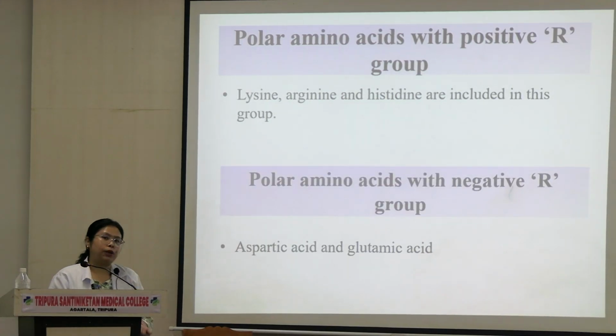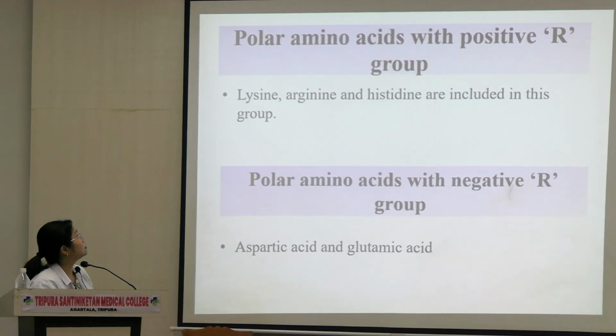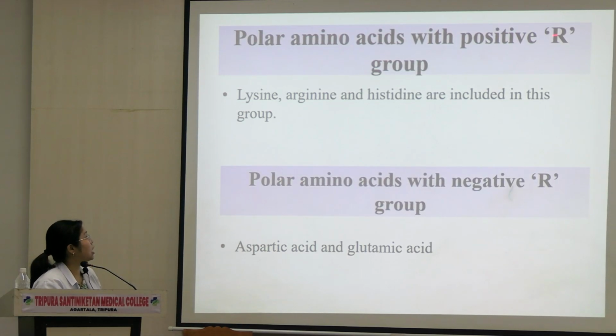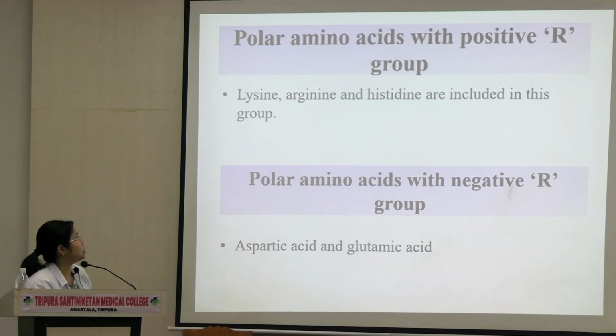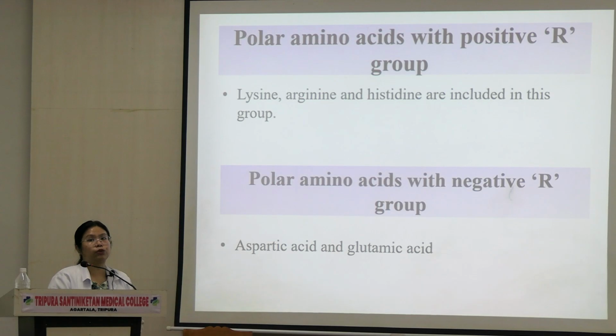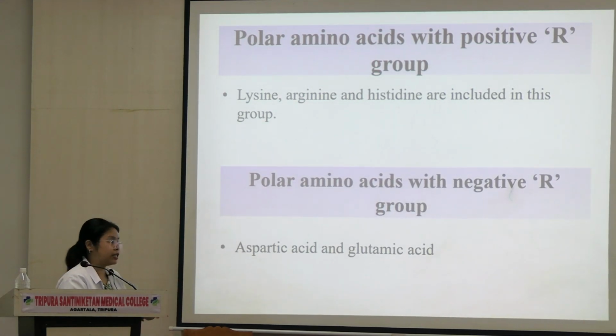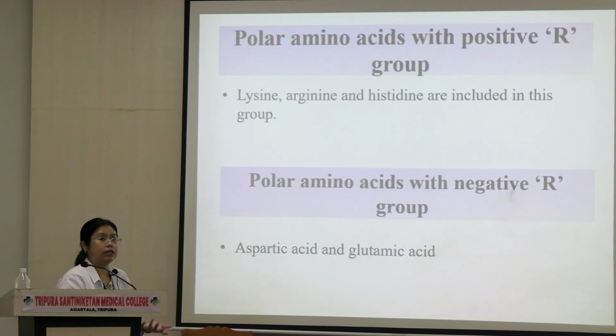Then we come to polar amino acids that have a negative charge and the ones that have a positive charge. The ones that have a positive charge on the R group are lysine, arginine, histidine, and the polar amino acids with negative charge are aspartic and glutamic acid. Most of the time the acidic parts will be written with a negative sign on them, so it is easy to remember them.